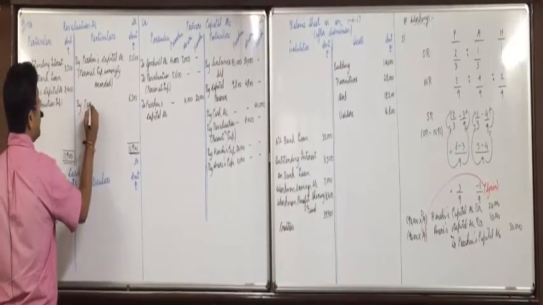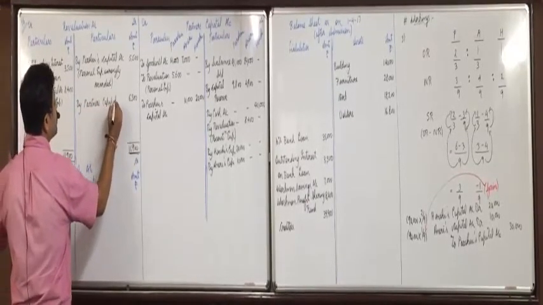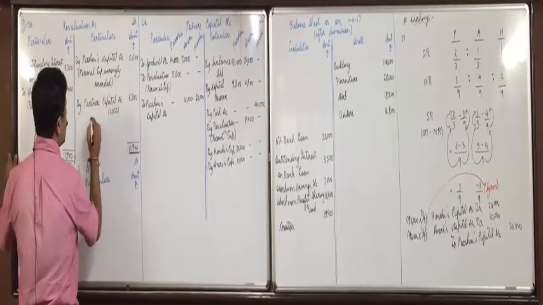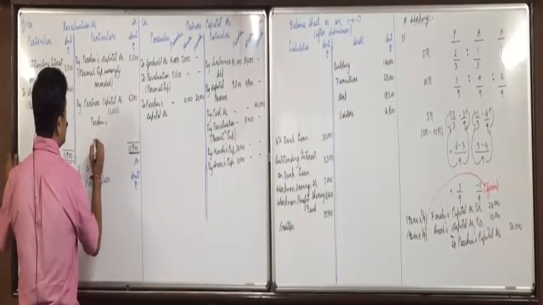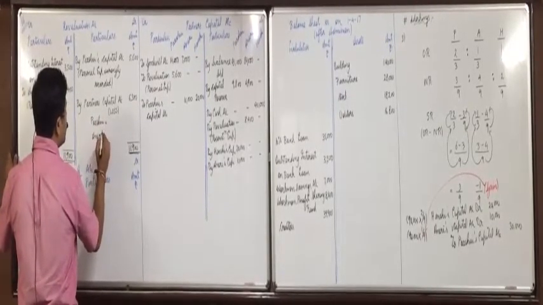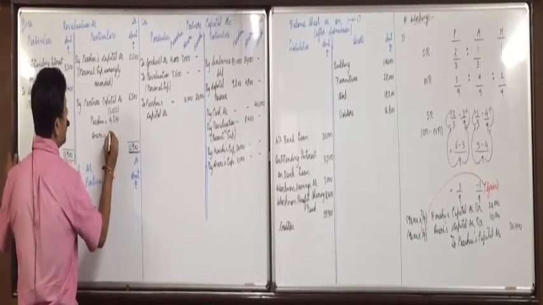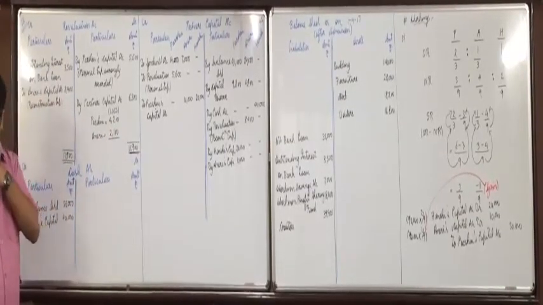By partners' capital account (loss). When distributed between Parshvi and Aneri in 2:1 ratio, old ratio: 6,300 into 2 by 3 is 4,200 and 6,300 into 1 by 3 is 2,100.